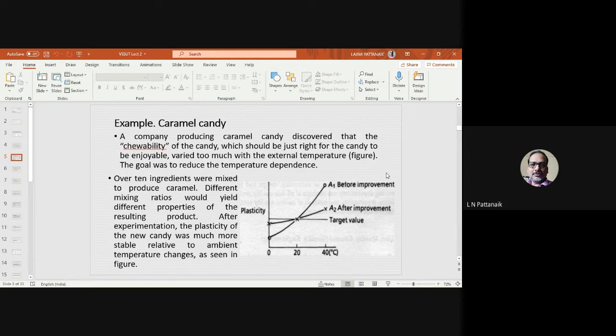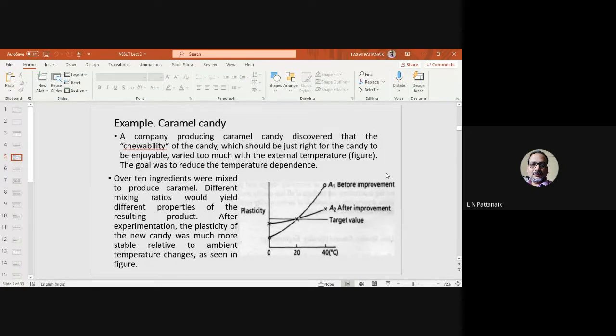So maybe the product will face a lot of problems. It will melt on the shelf, or the consumer will not be satisfied. So that is A1. Now, it can be claimed that if proper robust design is applied to this particular process or product design or its composition, then you can reach a stage like A2, that is after the improvement. Obviously you can see A2 is much better than A1. There will be some effect of noise, but it has become less sensitive to the noises, and that in fact makes it robust. So this is an example.